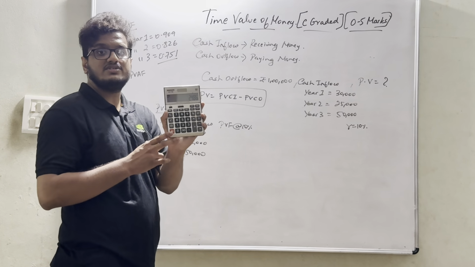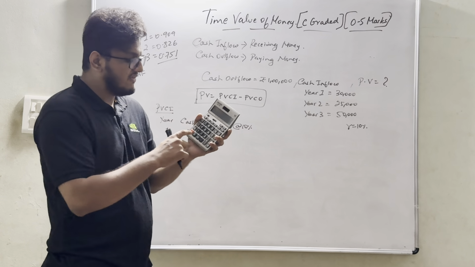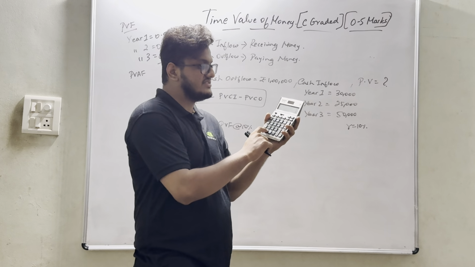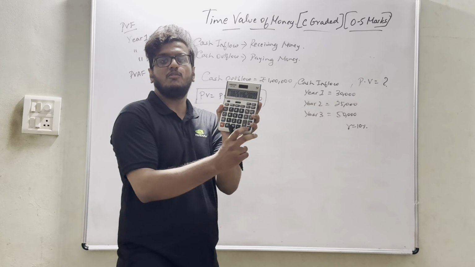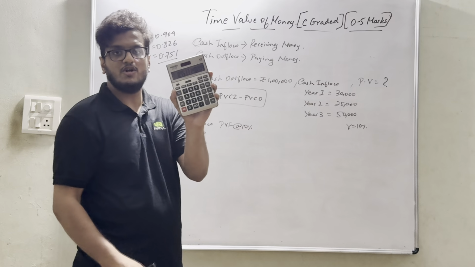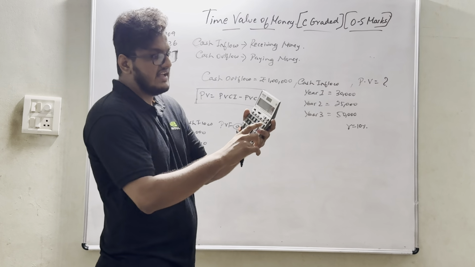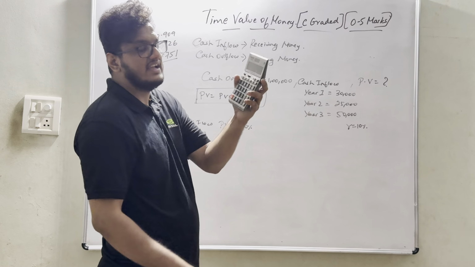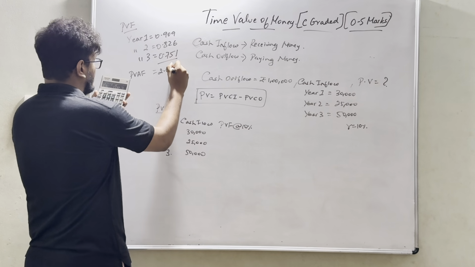So how will we be using the calculator with regard to present value annuity factor? How do we arrive at present value factor? 1 divided by 1.10, equal to 0.909, equal to 0.826, equal to 0.751. I am rounding it up to 3 decimal points. Then we will be clicking GT. GT will amount to 2.486, which is nothing but the same value.